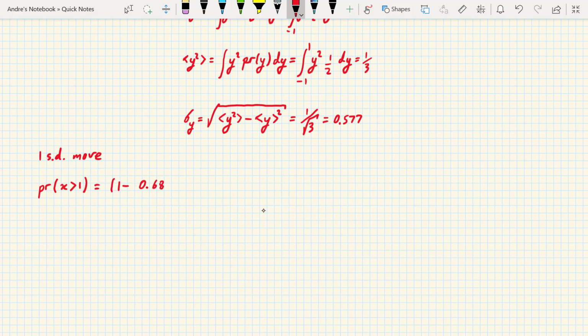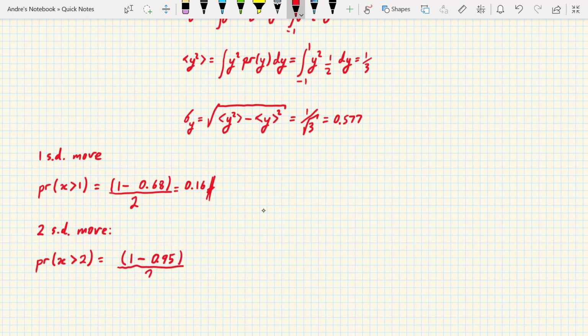Both tails have equal probability, and therefore the probability that x is greater than 1 is 1/2 of this, which is 0.16. Similarly, the probability that x lies within 2 standard deviations of the mean is 0.95. So the probability that x is greater than 2 standard deviations from the mean is 0.02.